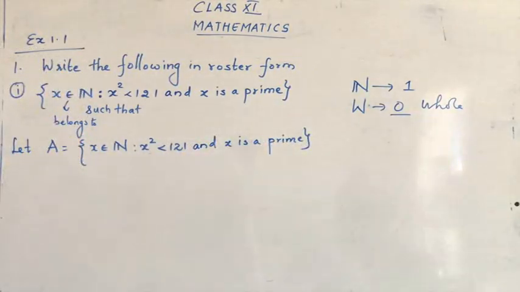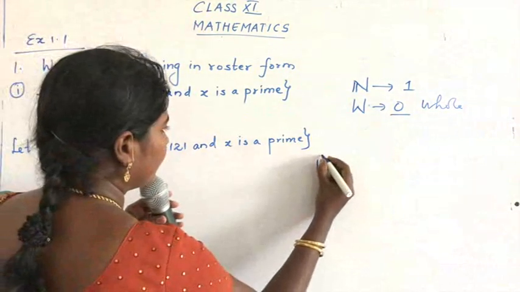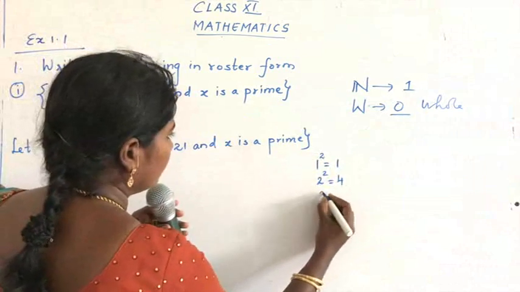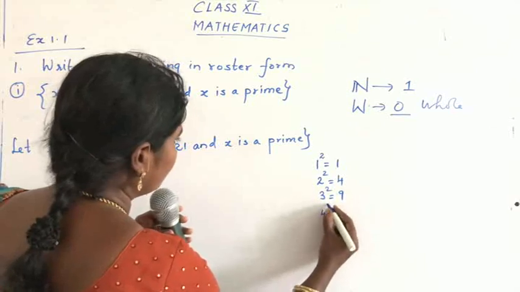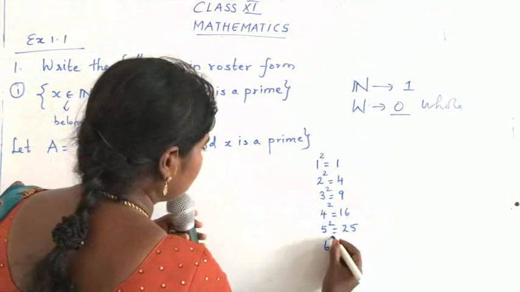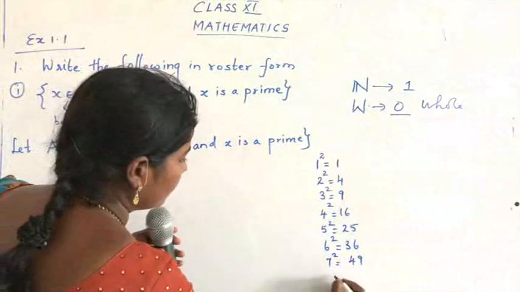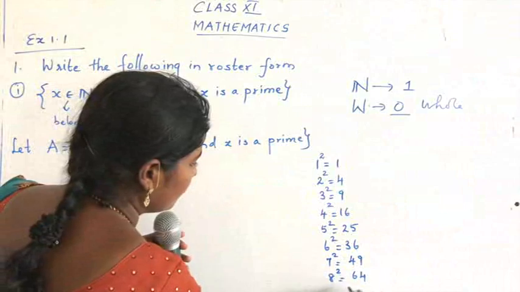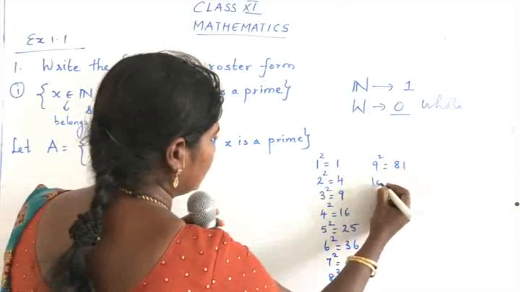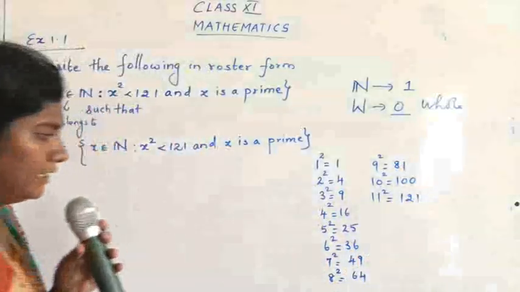Okay, so now x belonging to N, yes? So we start from 1 square. In the left corner you write over here, 1 square is 1, 2 square is 4, 3 square is 9, 4 square is 16, 5 square is 25, 6 square is 36, 7 square is 49, 8 square is 64, 9 square is 81, 10 square is 100, 11 square is 121.